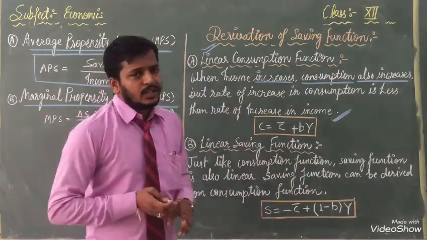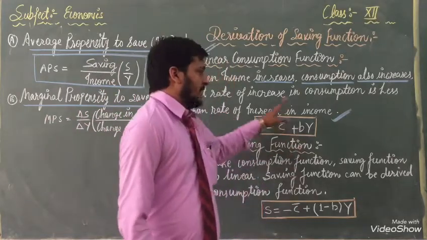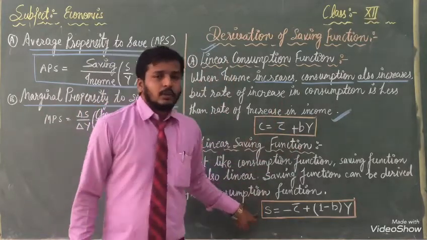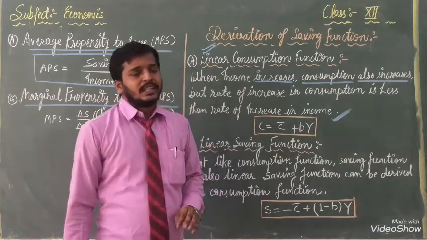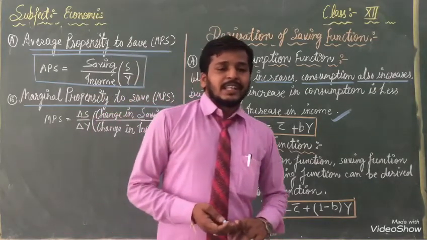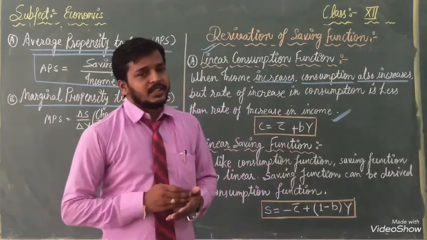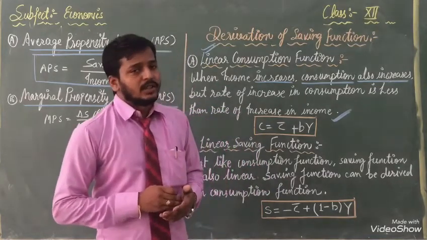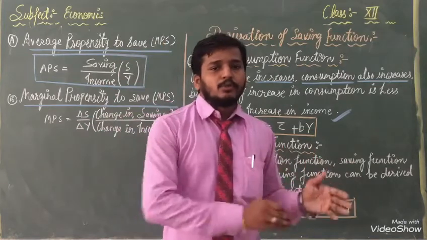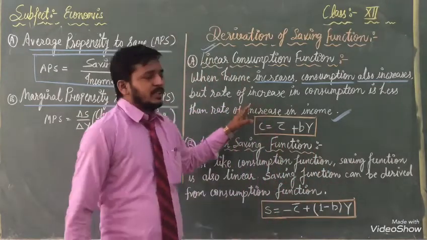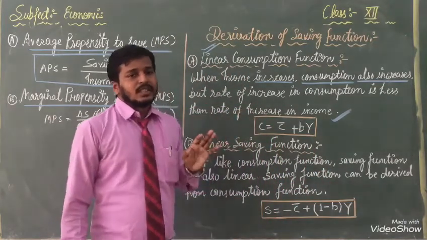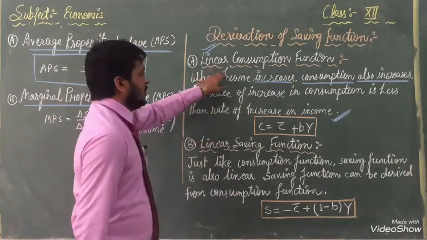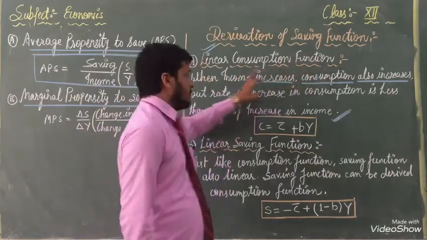In the last lecture, I had explained both formulas. But now both have come here once again, that's why I have repeated it. In the last lecture you had listened about it, so now once again you have to see it with the help of the definition. The first one, you have to listen: linear consumption function.